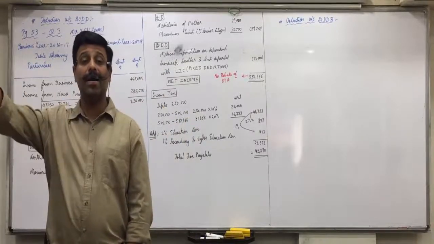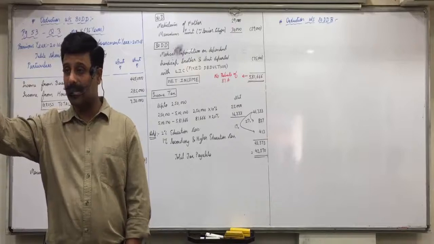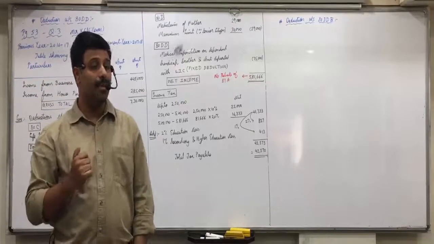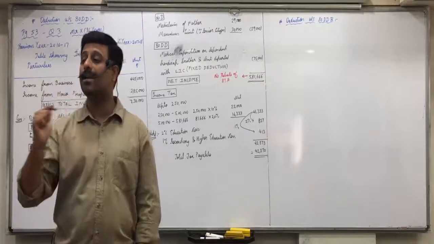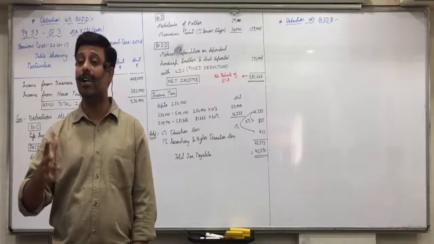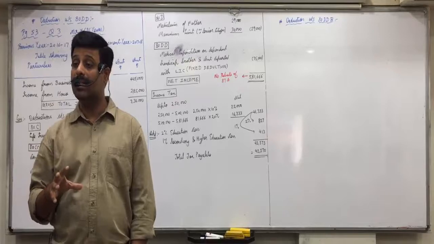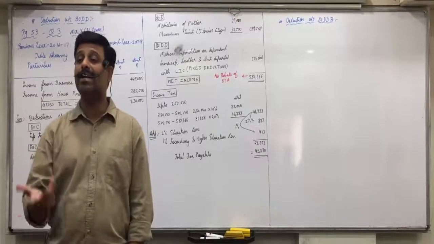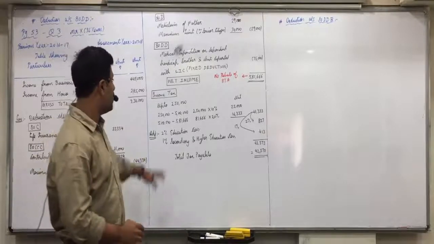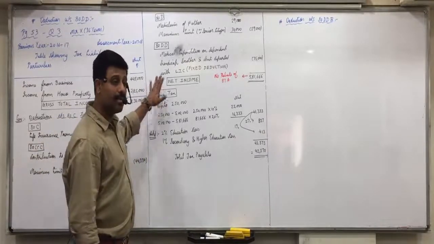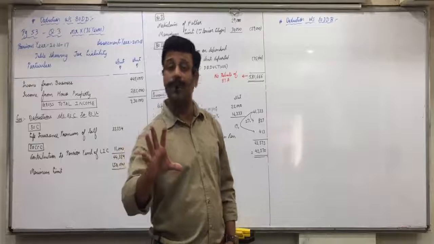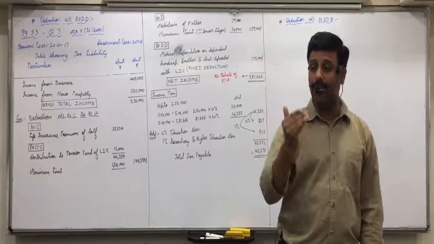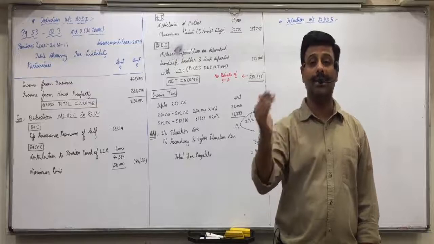But then that is covered by the Mediclaim policy, so they reimburse you the amount. Here you will not get the deduction, because whatever amount is reimbursed, you will subtract. If the full amount is reimbursed, you cannot get the double benefit. You get reimbursement from the insurance company, and nothing is going from your pocket, so why should you get the deduction? Your income does not get reduced because of such payment. So if any amount is reimbursed by the insurance company, it will be reduced from this amount.